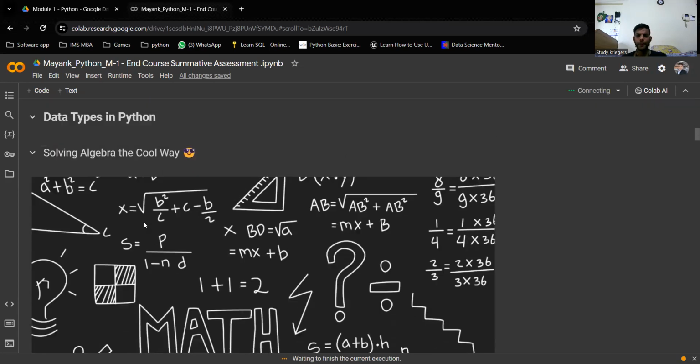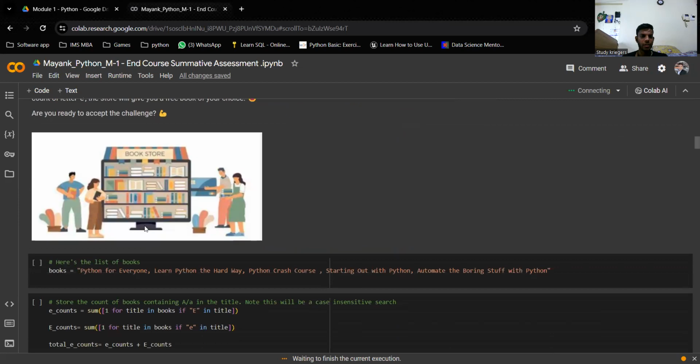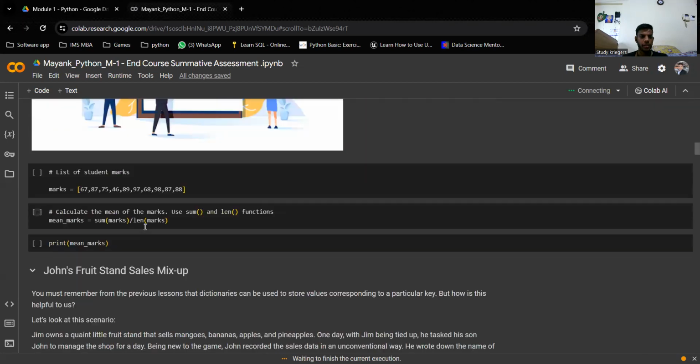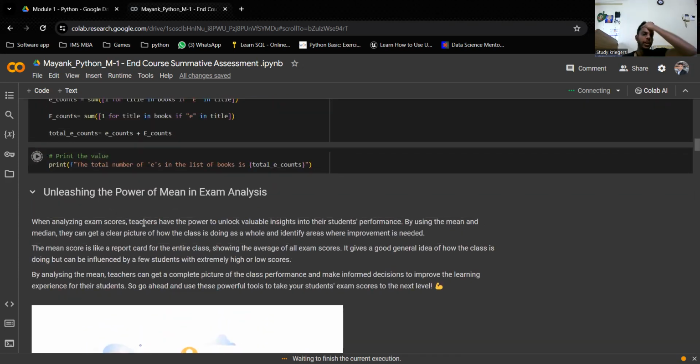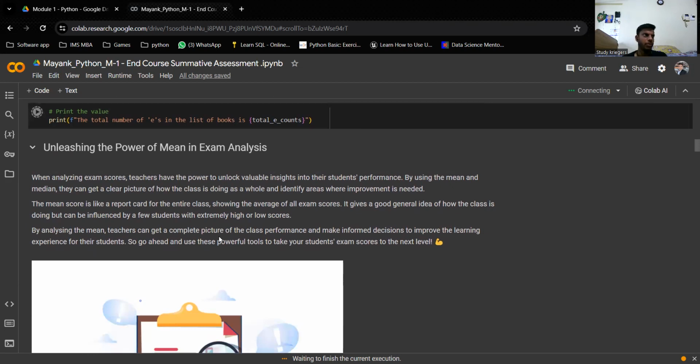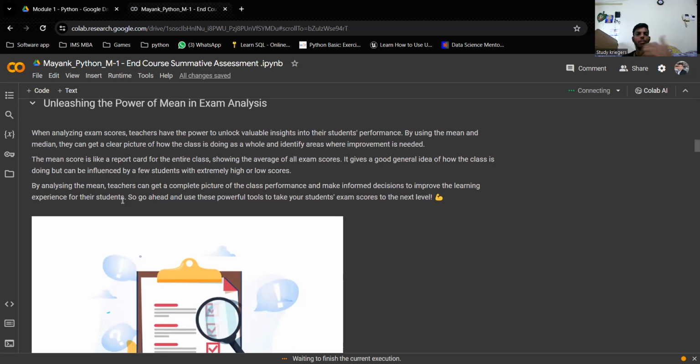Solving algebra the cool way. And the last question we are discussing here is related to the class teacher problem: unleashing the power of mean in exam analysis. There are different things like mean, mode, and standard deviation. We can also find those values using mathematical formulas in Python, just like algebra. When analyzing exam scores, this is how the question is given. We have to find the mean of the marks of the students in the class.